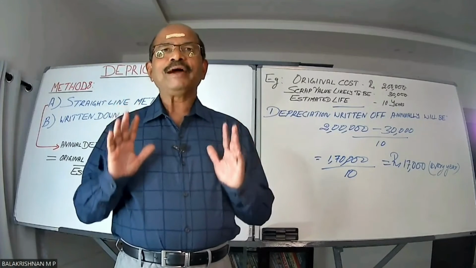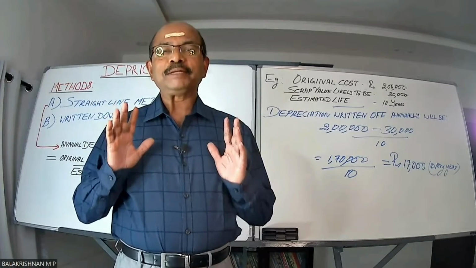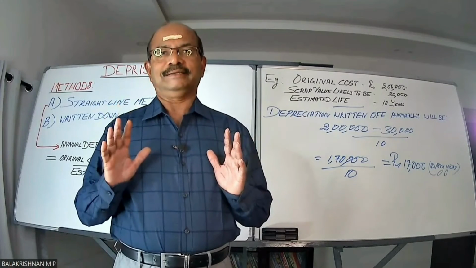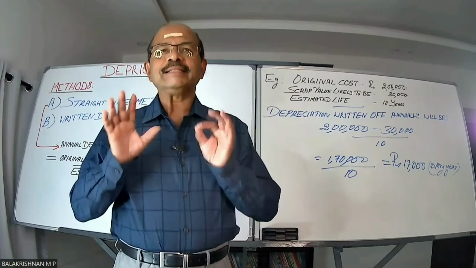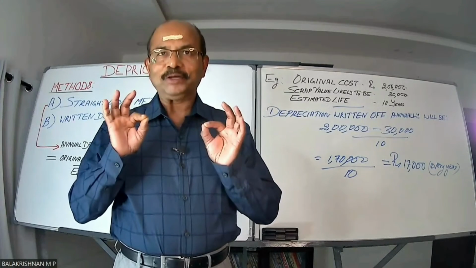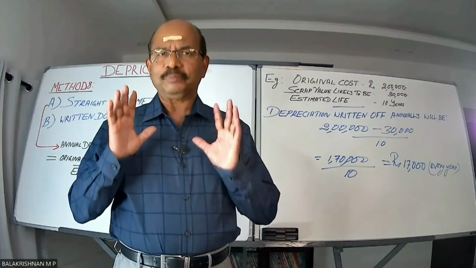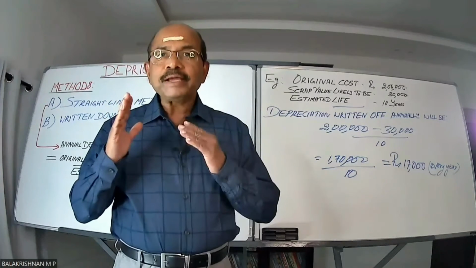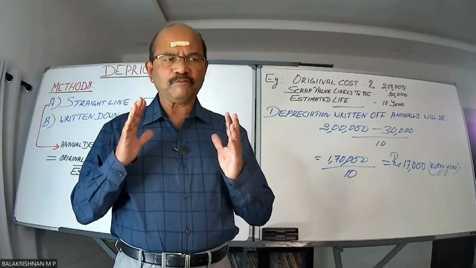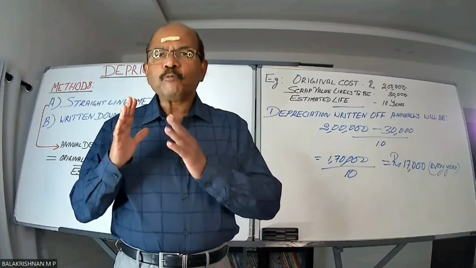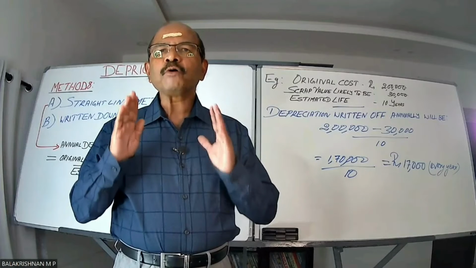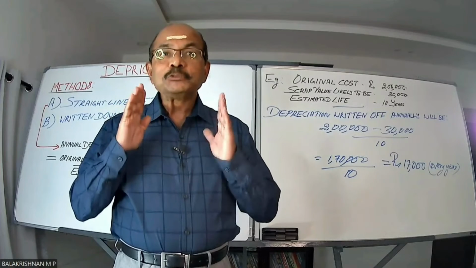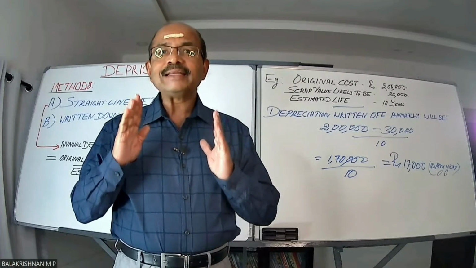Well, today we are taking up a new chapter called Depreciation. What is meant by depreciation? To put it simply, think that you have purchased one vehicle today, say one car for rupees 10 lakhs. After a few years, let's say after a period of 5 years, when you want to sell it, you find a car has got a value of rupees 4 lakhs only, due to its usage, wear and tear, and its obsolescence.